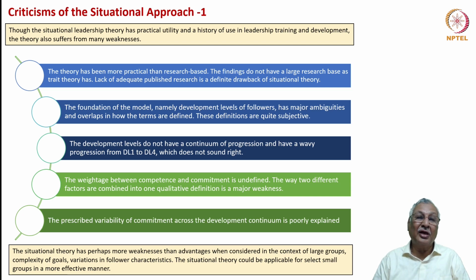Again, when we try to classify individuals based on commitment and competence, how do we develop a formula which combines these two somewhat dissimilar dimensions of an individual's spectrum? How do you develop a competence measure? How do you develop a commitment measure? And how do you combine both of these things? And what should be the weightage between these two factors? Again, a big question mark.